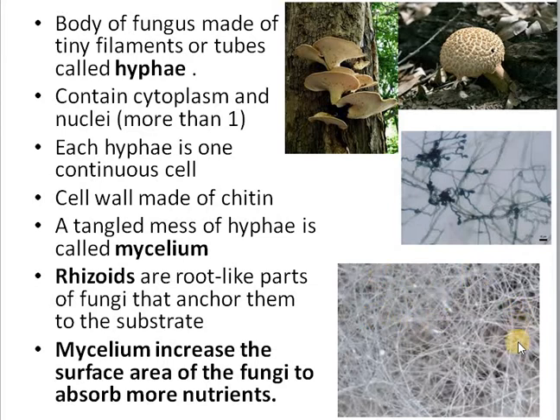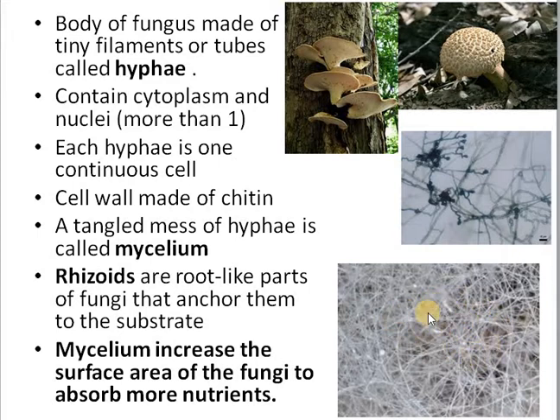As I told you, fungi are formed of tiny filaments which have an internal tubular structure. These filaments, called hyphae, have internal tubular cavities, and they have cytoplasm and one or many nuclei. The hyphae are elongated structures. They cannot be divided into cells. It can be considered a continuous cell, and the cell wall is made up of chitin.